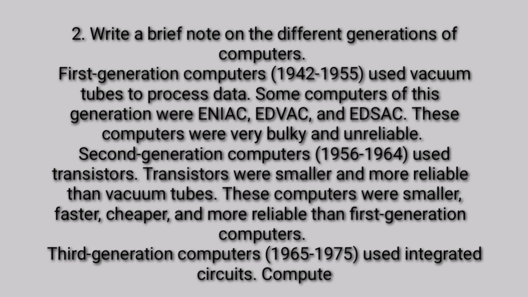Second generation computers, 1956 to 1964, used transistors. Transistors were smaller and more reliable than vacuum tubes. These computers were smaller, faster, cheaper, and more reliable than first generation computer.